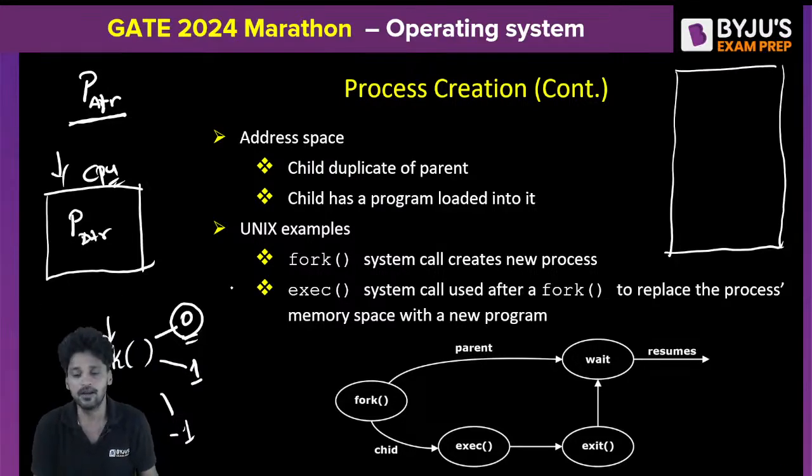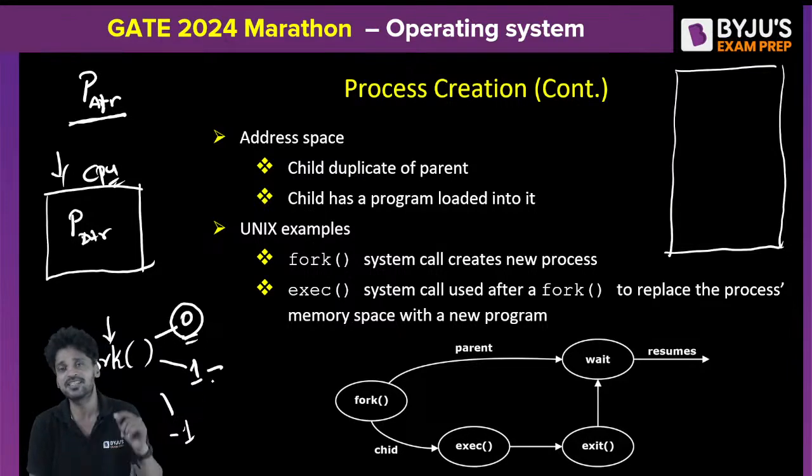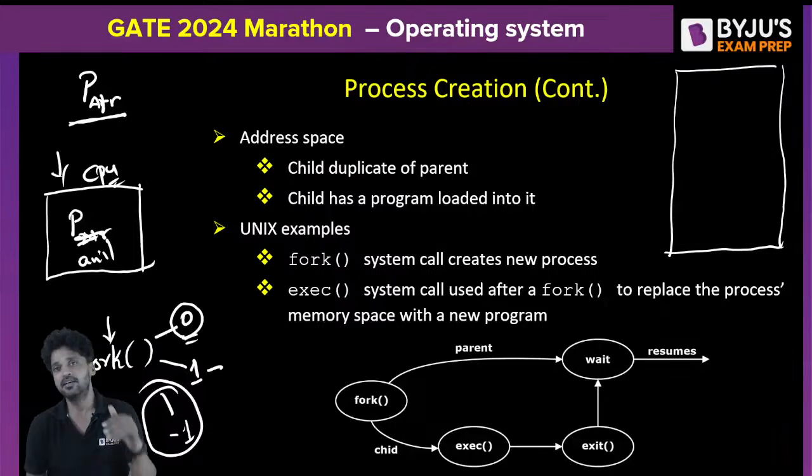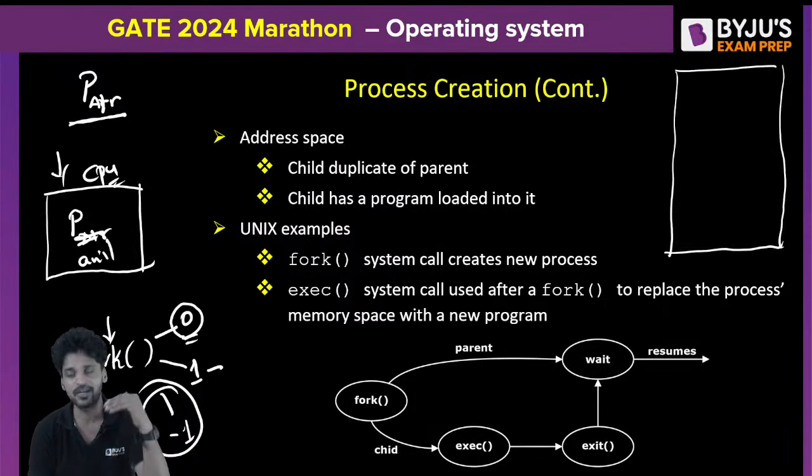Now what is it with this 1? Of course, creation of the child is successful, but the parent is still executing in the CPU. Am I clear? -1 meaning simple. Creation of the child has failed. Process creation has failed. So if the process still wants to create one more process, it needs to execute this fork one more time. This is the meaning of fork returning 0, fork returning 1, fork returning -1.